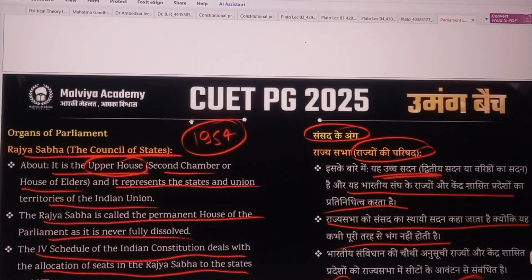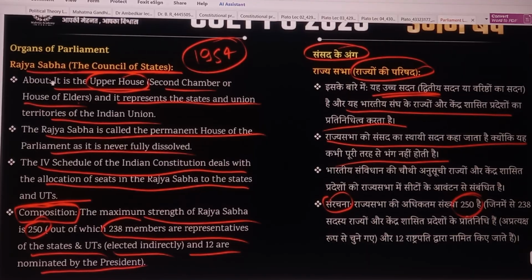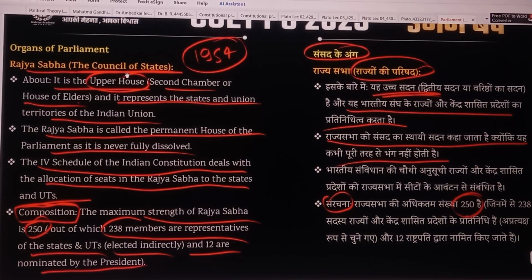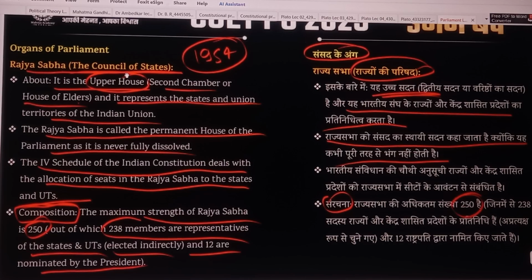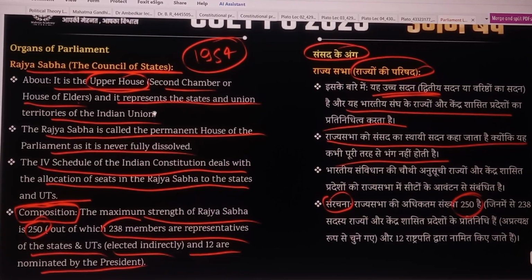And next we see the organs of Parliament. The first organ is Rajya Sabha. It is also called the Council of State because all the state representatives come here. It is the upper house. It is also called the upper house, second chamber or house of elders. Rajya Sabha is called the Council of State, upper house, second chamber or house of elders, and it represents the states and union territories of the Indian Union.